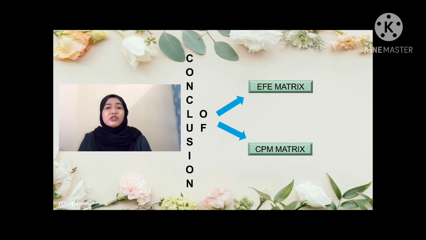Now, I'm going to conclude based on EFE and CPM. EFE is known as the External Factor Evaluation Matrix that evaluates the external position of the organization or its strategic intents. An average total weight score is 2.5, and if the score is over 2.5, it is considered a good EFE matrix score. Based on the previous explanations, overall, Nestle scored 3.20 for the EFE matrix, which means the company passed the average weight score